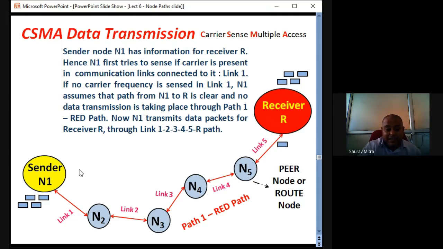Okay, so if there is a data transmission going on, then only the sensors in the node will be able to sense that there is a carrier in the communication link.